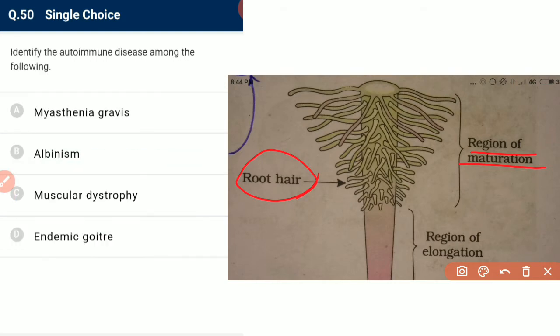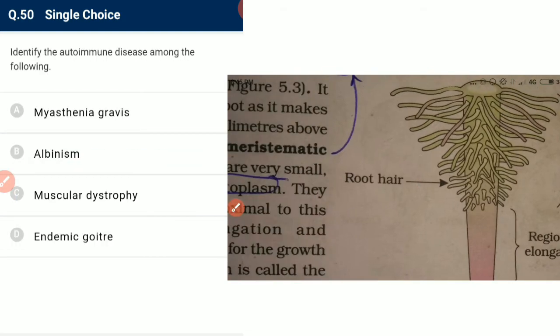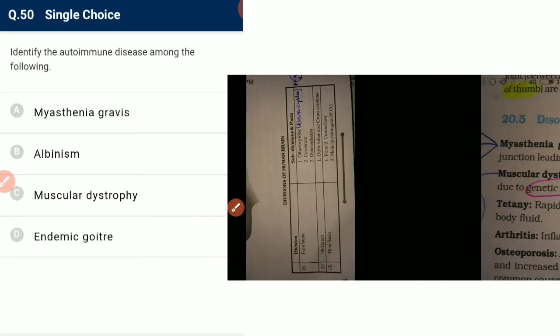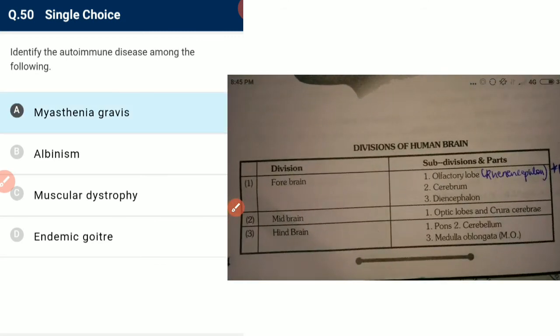Identify the autoimmune disease among the following. See, myasthenia gravis is an autoimmune disease. In our syllabus, NCERT has talked about two autoimmune diseases. First is rheumatoid arthritis, and second is myasthenia gravis, where antibodies are formed against the neuromuscular junction, the acetylcholine receptor.